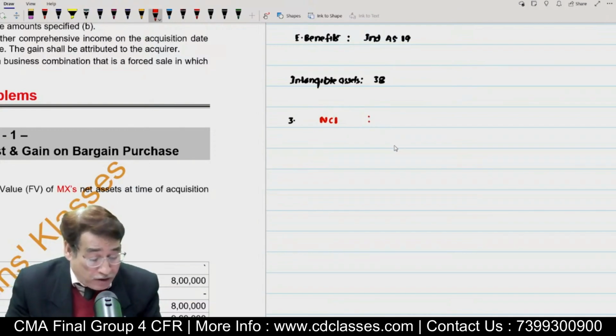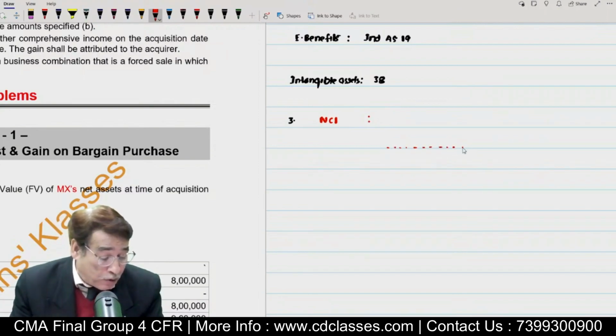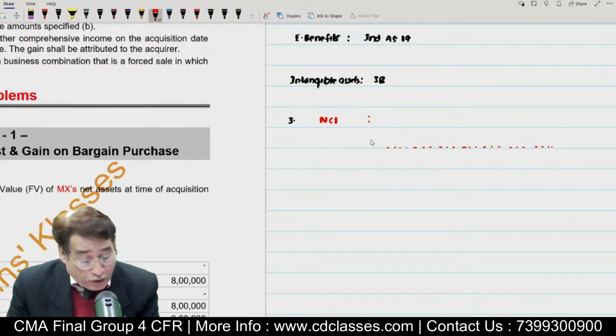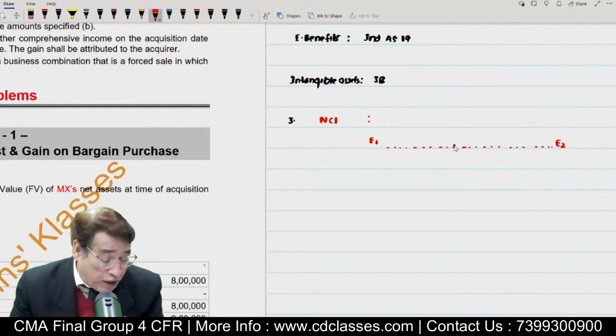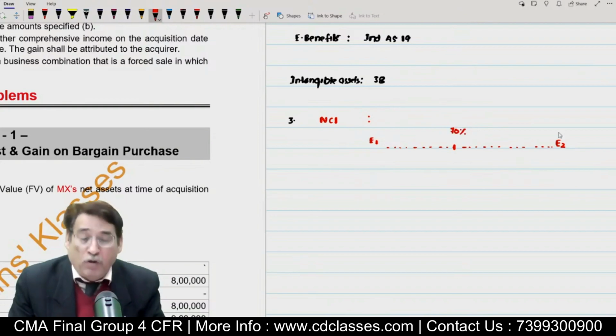In order to make you understand this particular point, please also write along with me and be honest, as I have already told you. In this particular case, we presume that there is an entity by the name of E1, correct? Another entity, of course, I always take E1 and E2. Further, I presume that on this particular date, we got hold of 70% stakes in this particular entity.